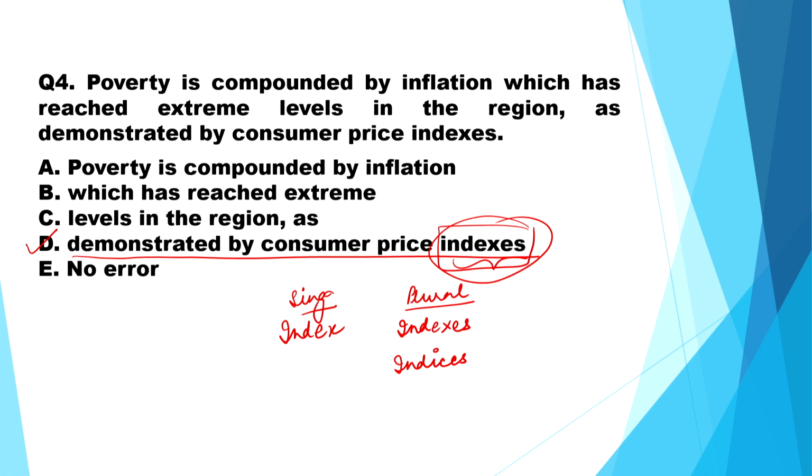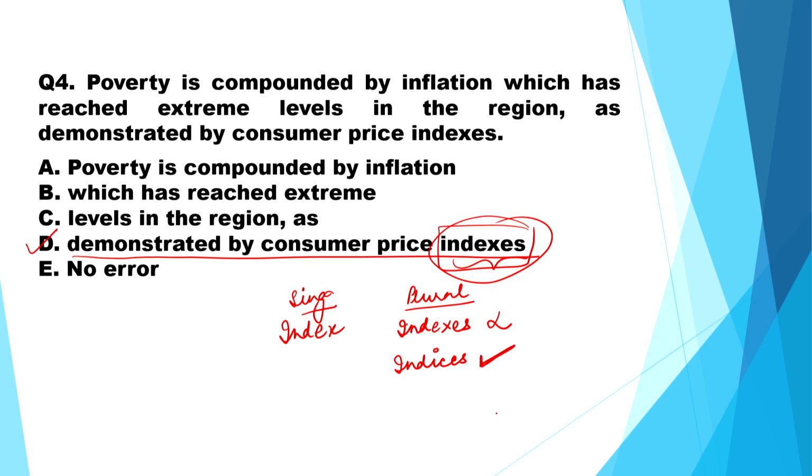Now, indexes means table of contents of a book, whereas indices means pointers on an instrument showing a quantity, a position on a scale. So, according to the sentence, here indexes will be wrong and the correct one would be indices.